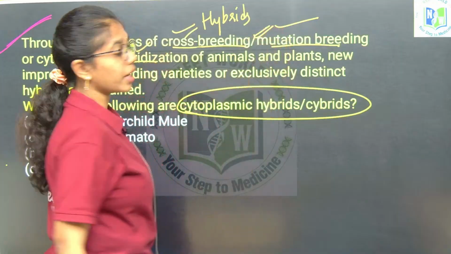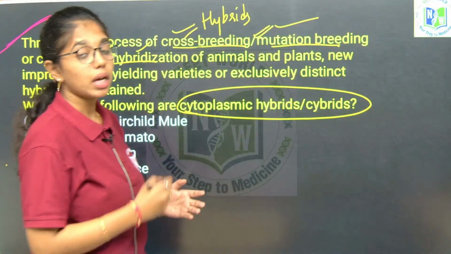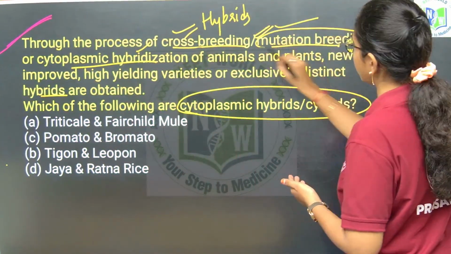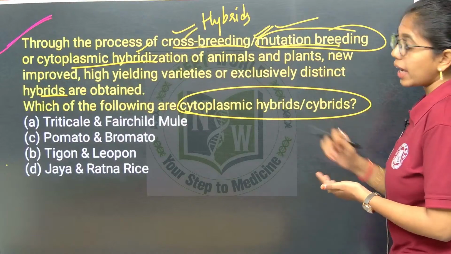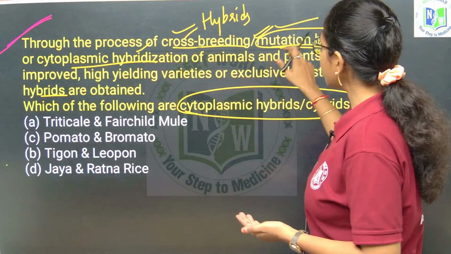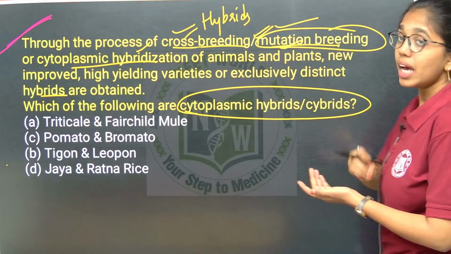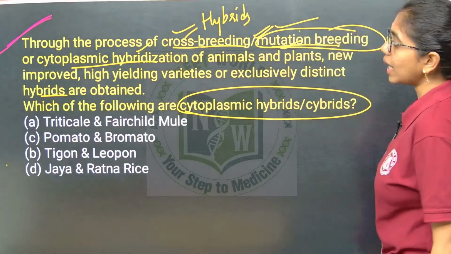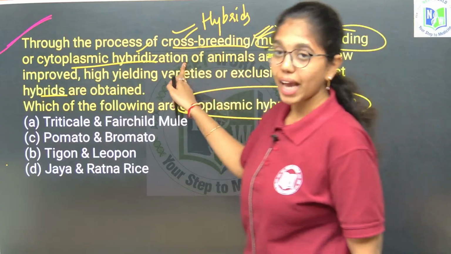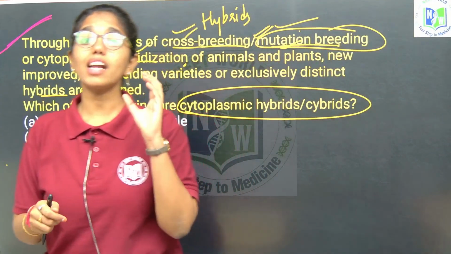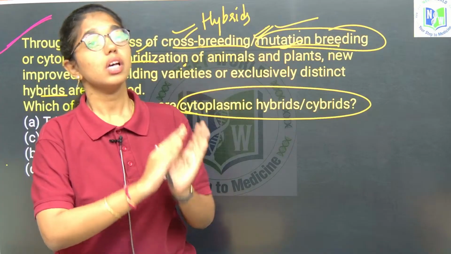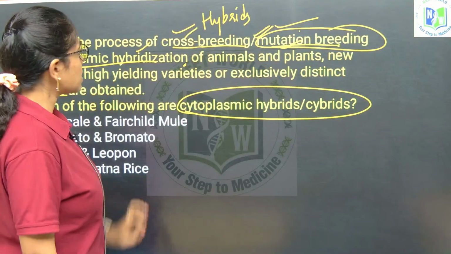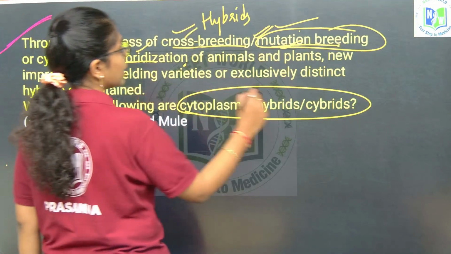What is mutational breeding? Mutational breeding is nothing but inducing genetic changes inside the organism, making them more variants. Mutation breeding is giving out more variants by inducing the genetic changes. Cytoplasmic hybridization is nothing but the nuclear genome of one species crossing with the cytoplasm of the other species or cell, which will result in the hybrids.